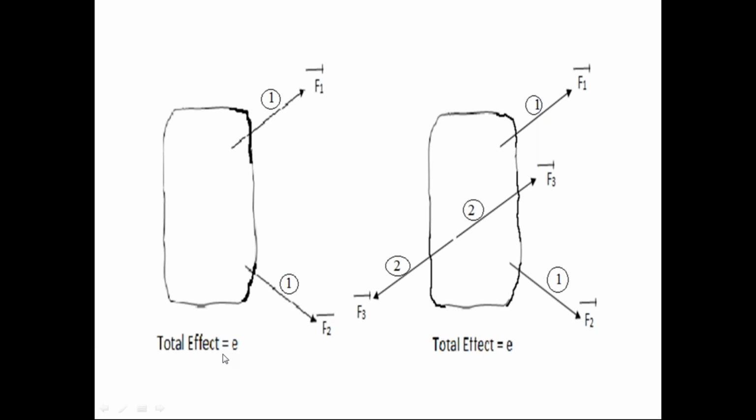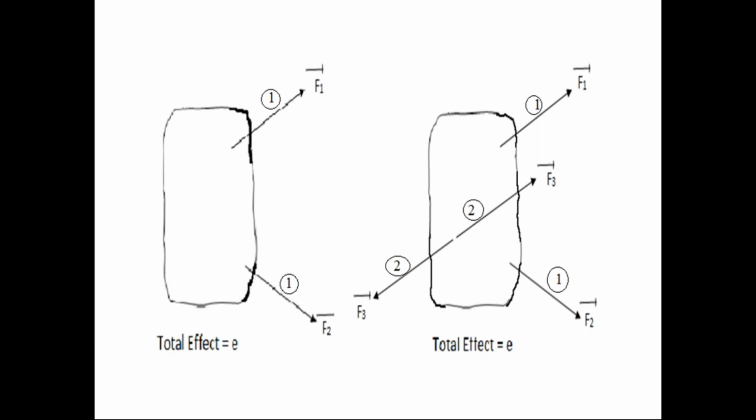So in the first discussion, we apply the second force system on the rigid body. I am coming from this diagram to the second diagram. In the first discussion, this is the first diagram. This is the second diagram. In the second diagram, we apply the second force system on the rigid body. Since the second force system is in equilibrium condition, the effect on the rigid body is the same. Then in the second discussion, we remove the second force system from the rigid body. So please catch this carefully.